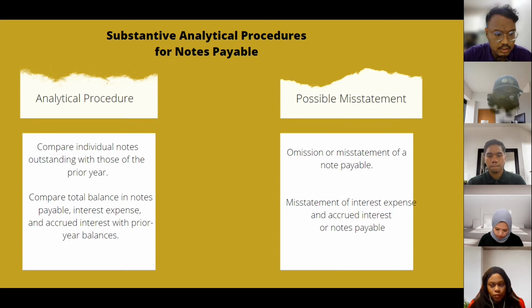Lastly, the analytical procedure that we can do for notes payable is to compare total balances of notes payable, interest expenses and accrued interest with the prior year balance. When we do this, the possible misstatement that we can avoid is misstatement of interest expenses and accrued interest of notes payable.